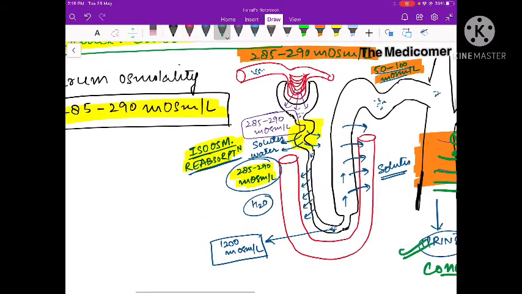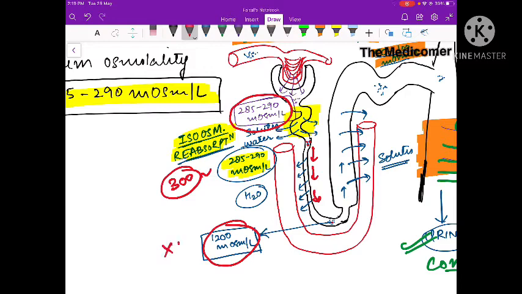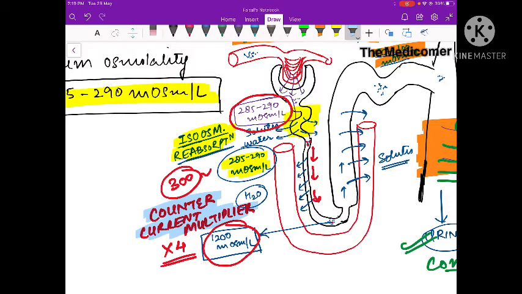Now please focus on this here. The osmolarity is 285 to 290 milliosmoles per liter. After passing through the proximal convoluted tubule, osmolarity is the same, almost 300 milliosmoles per liter. As it goes down through the descending limb of the loop of Henle, at this point the concentration is 1200 milliosmoles per liter. That means this concentration is almost multiplied 4 times. So this part of the countercurrent mechanism, the descending limb of the loop of Henle, is called the countercurrent multiplier. As you can see, the osmolarity has been multiplied almost 4 times.